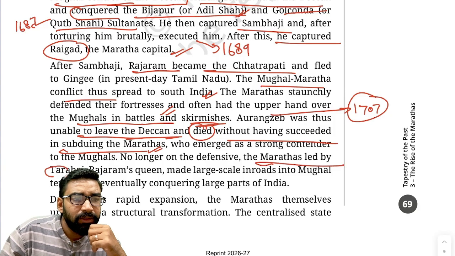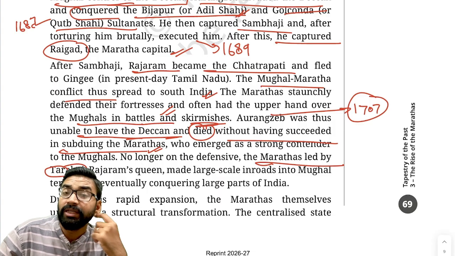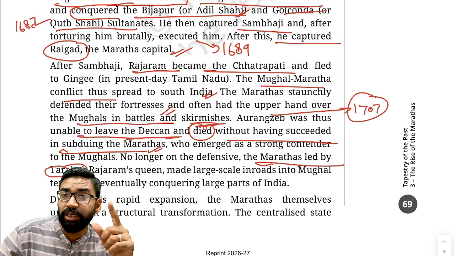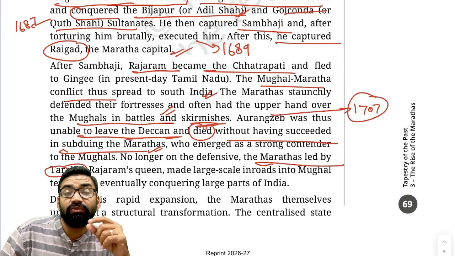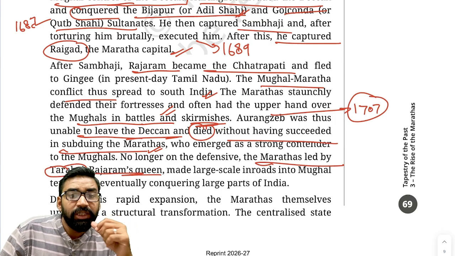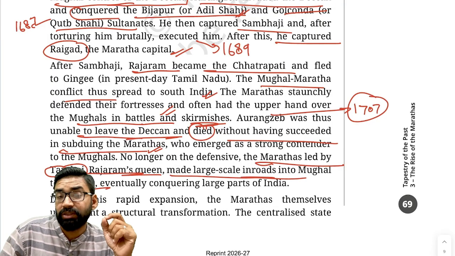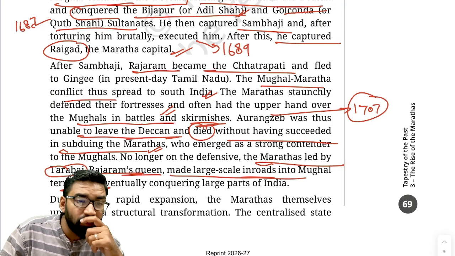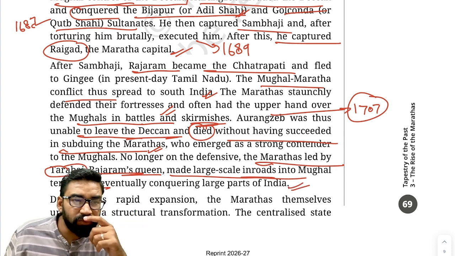The Marathas were then led by Tarabai. Raja Ram died in 1700, killed by Aurangzeb. After the death of Raja Ram, Tarabai, the wife of Raja Ram, made large-scale inroads into Mughal territories because Tarabai was also an expert in guerrilla warfare, and she conquered large parts of India. Clear? These things were there.